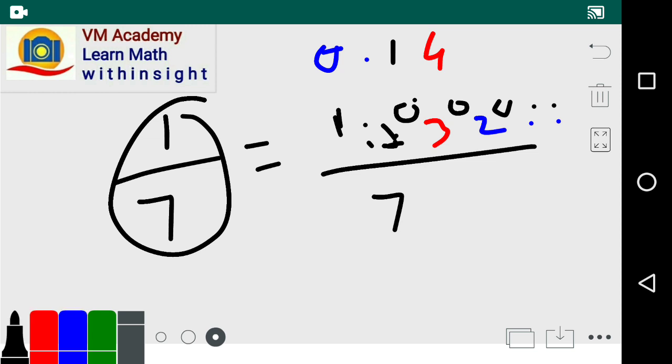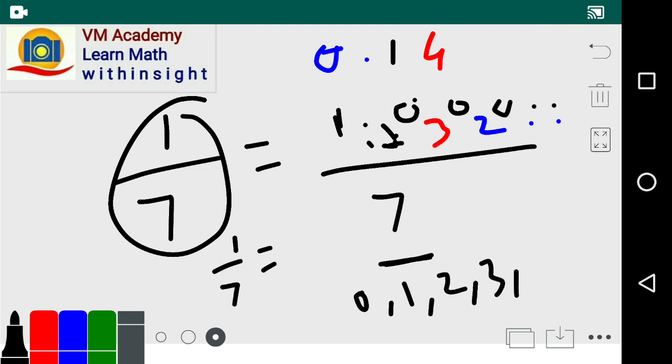Now if we divide any integer by 7, what remainder will it leave? It will leave a remainder out of 0, 1, 2, 3, 4, 5 or 6. Thus there are 7 standard remainders.